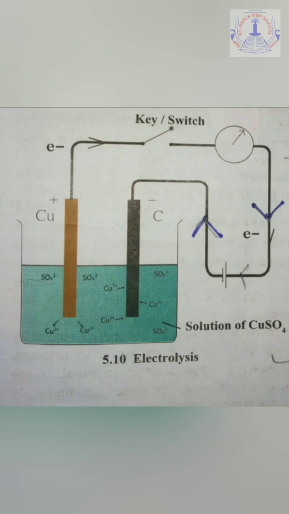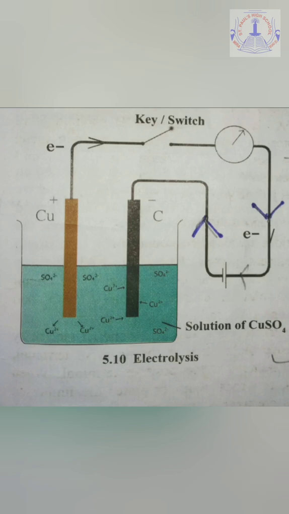On the other side, when we take a look at the positive anode, what do we find? That it is made up of copper. The copper atoms of the anode lose electrons and change to copper cations.